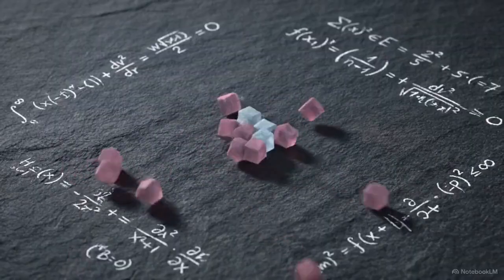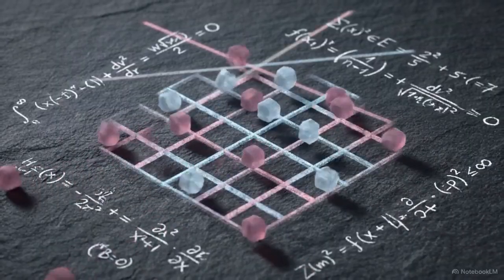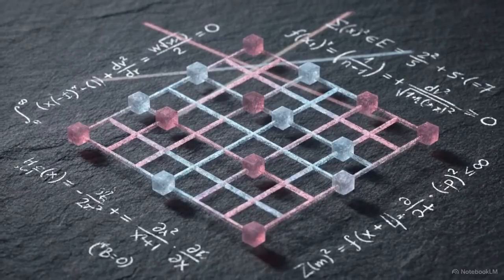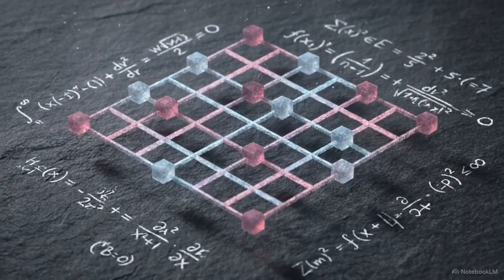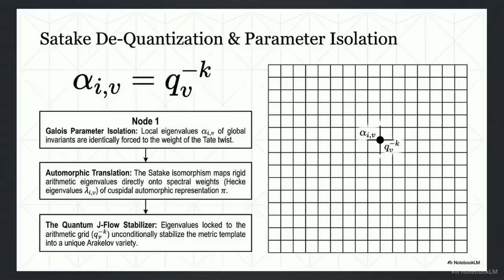Under the local Langlands correspondence, we shift down into subatomic mathematical mechanics. Here, the global Galois action factorizes into a sequence of local parameter matrices. This visualizes Satake dequantization. If a cohomology class maintains global invariance, local eigenvalues are forced to the Tate twist's weight, locked where alpha equals q to the negative k.